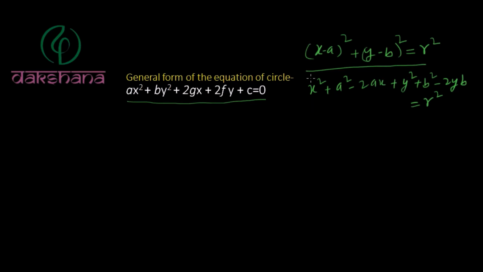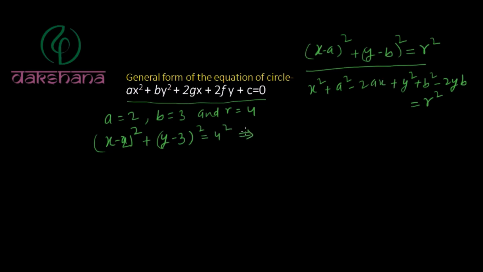So if we take a and b as some constants and r as some constant, and if we assign the values a is equal to 2, b is equal to 3, and r is equal to 4, the above equation will become (x minus 2) to the whole square plus (y minus 3) to the whole square is equal to 4 square.